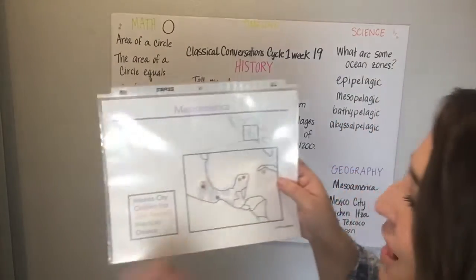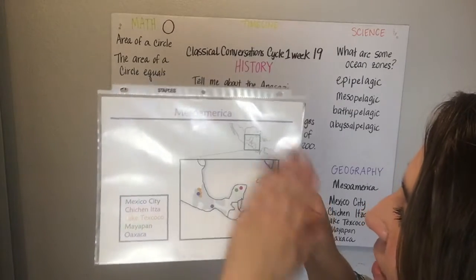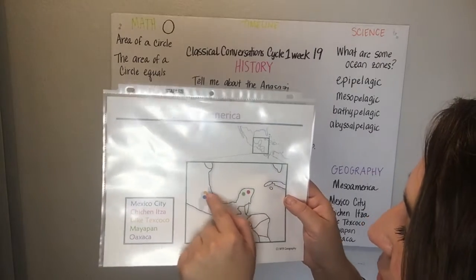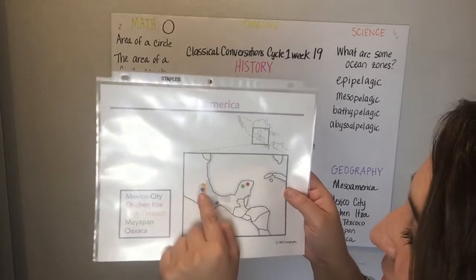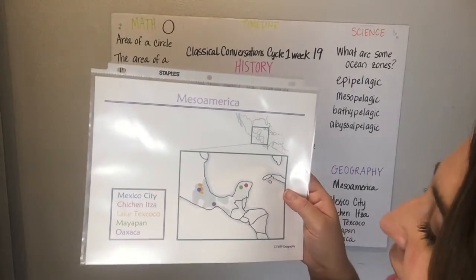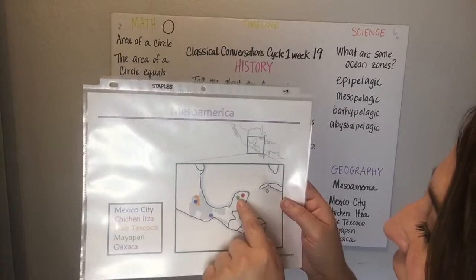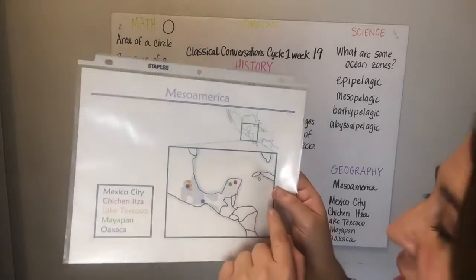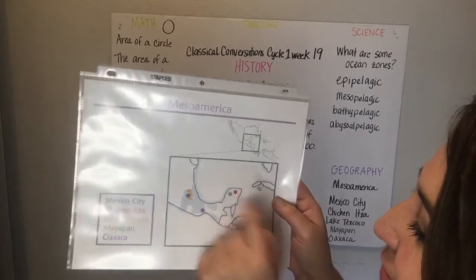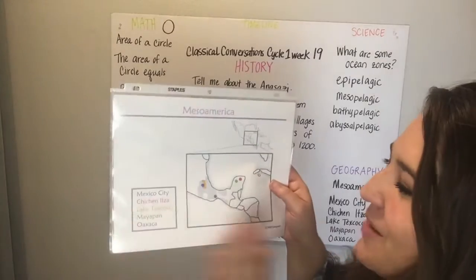And how we did this is now I'm going to point to the spots. Places in Mesoamerica. Lake Texcoco is the yellow. Mexico City is the dot right next to it. The city, Mexico City, is right on the lake. Oaxaca is right here. And Mayapan is in green. And then we have Chichen Itza right here inside this little triangle, which is our pizza. And then this is Mesoamerica.